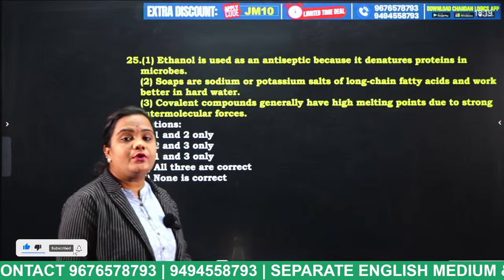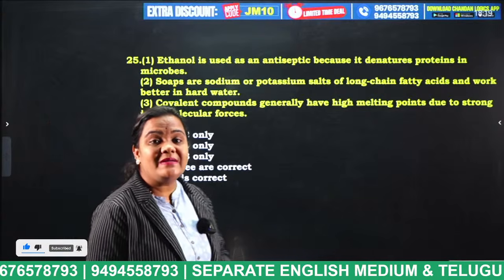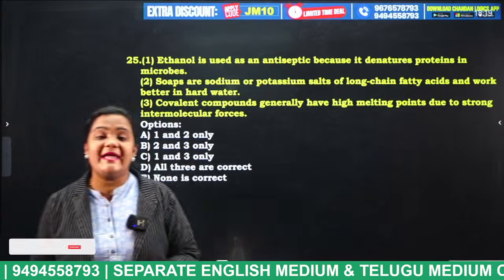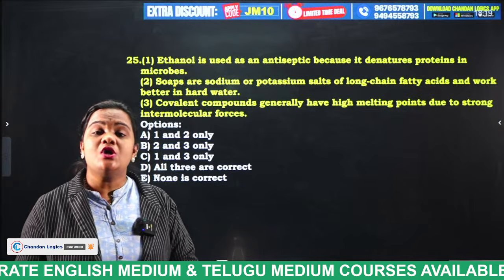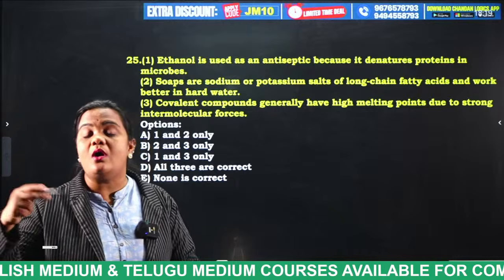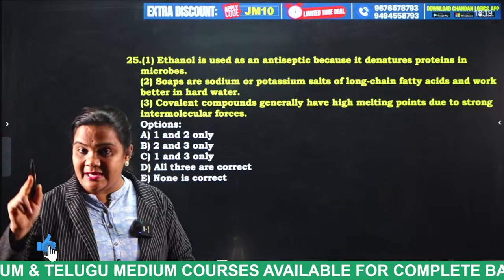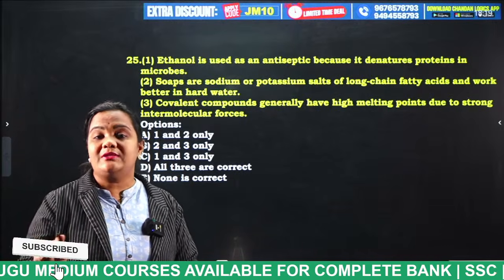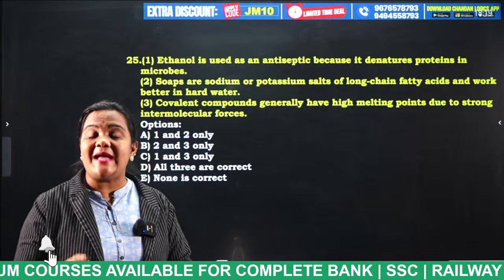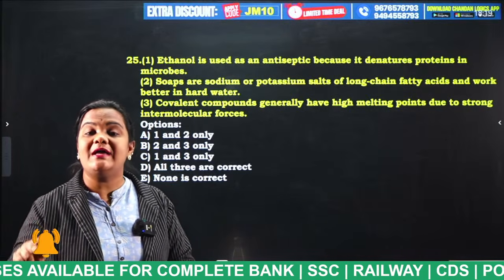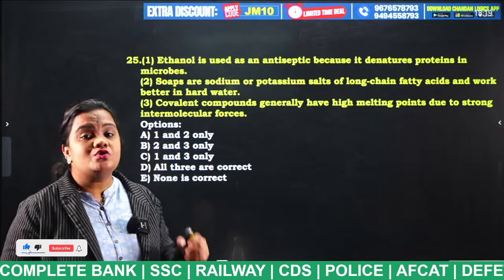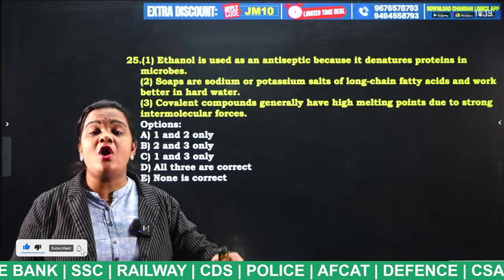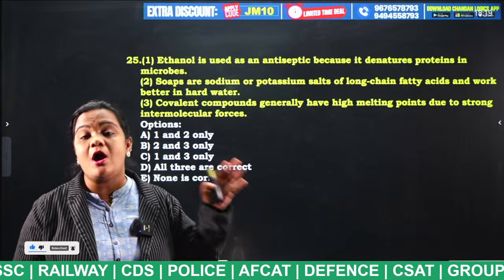So we all know, during the fermentation process, what happens? Fermentation process takes place in the absence of oxygen. So what happens here, students? Sugars are converted into alcohol, that is nothing but ethanol. Okay, so this ethanol is used as antiseptic to kill the microbes. Yes, that is correct.